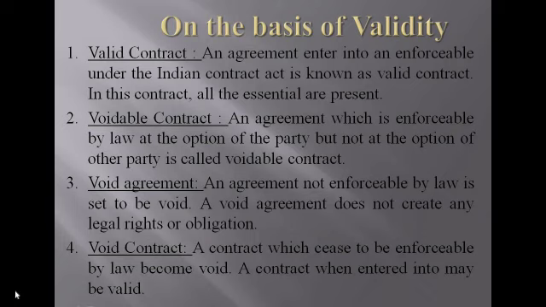The next one is void contract. Void contract means at the beginning stage you are creating the agreement and there is enforceability, so it is a valid contract. After some time, maybe after 2 months or 3 months, if some problems occur or there are some changes in the law or some act is abolished, so due to some changes the contract becomes impossible, then it is called a void contract.